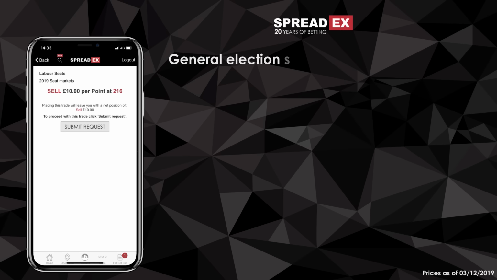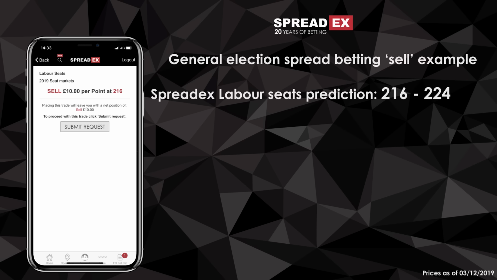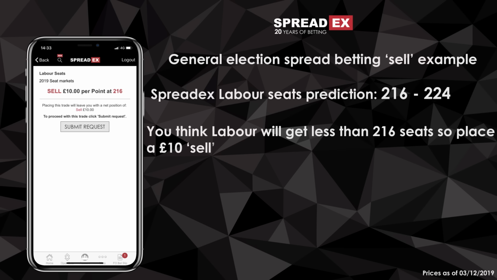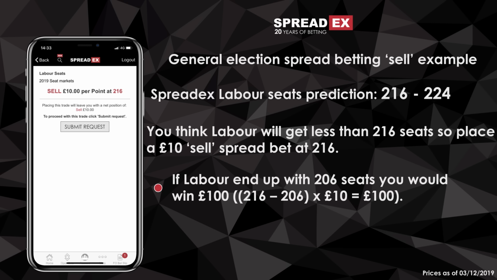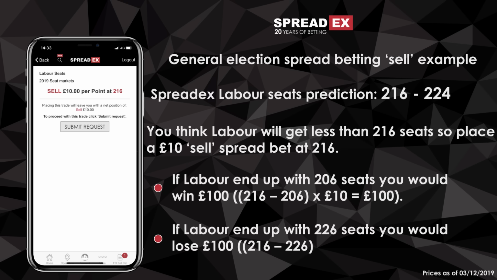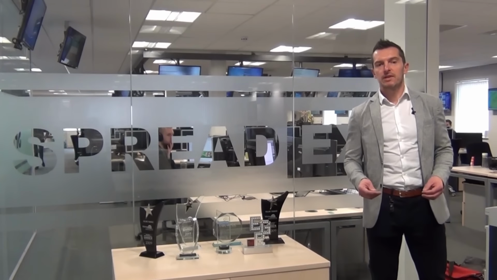This works exactly the same for a sell spread bet. So let's have a look at Labour as an example here. If you expect Labour to end with less than 216 seats, you would sell at 216, and for each seat below that level, you would win the difference multiplied by your stake. So let's say you place a £10 sell bet at 216, and Labour end up with 206 seats, and you've made £100 profit. But if Labour end up with 236 seats in this case, then that £10 sell bet would have lost £100.